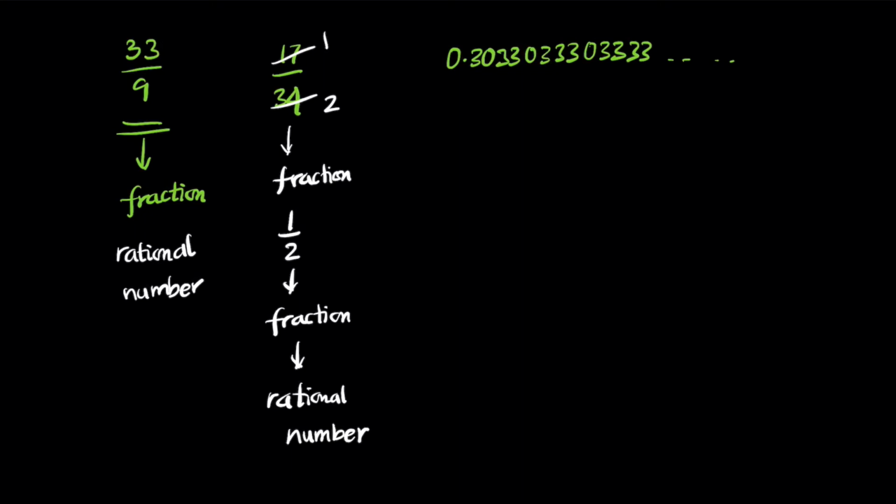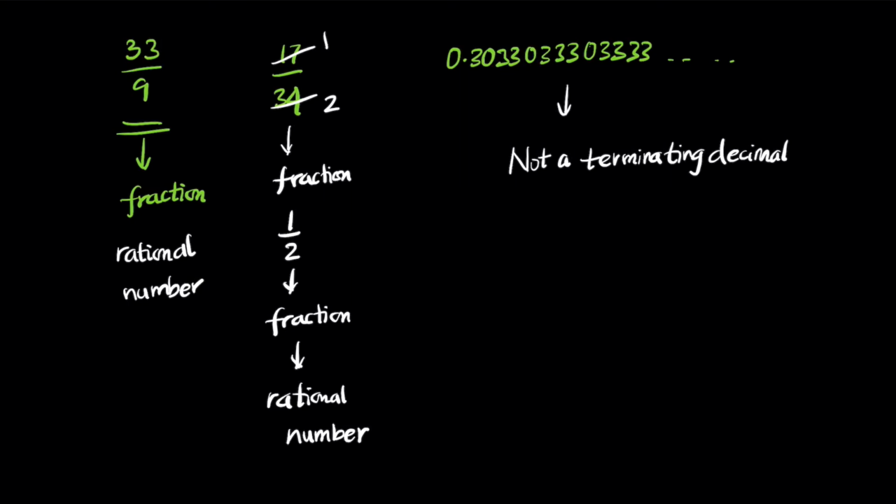Now let's look at the last number. It is not a terminating decimal, for a start. But the problem is there is no repetition pattern either.